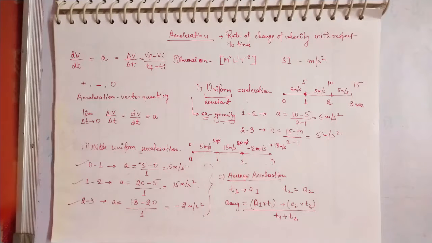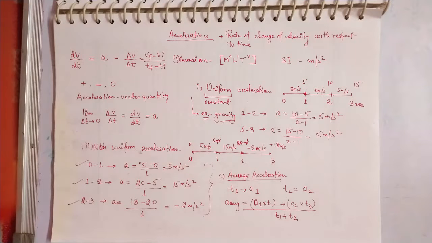You can also call this ratio the total change in velocity of your body upon the total time taken, which is known as the average acceleration.